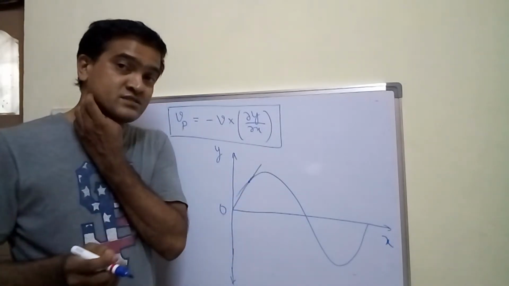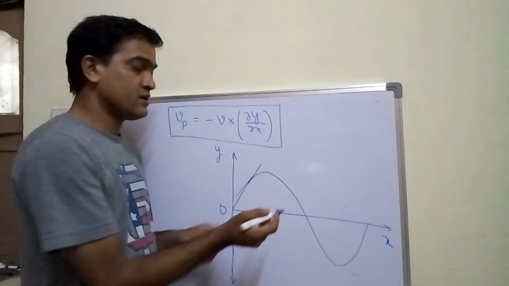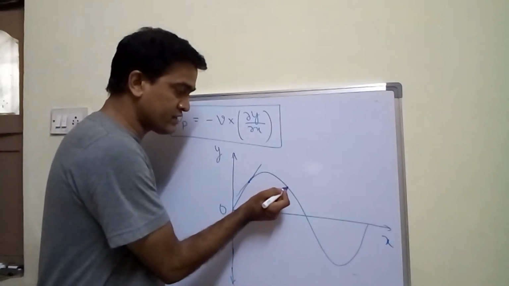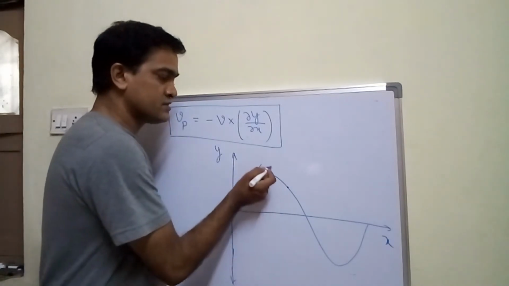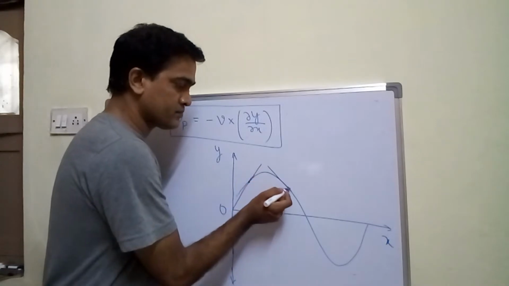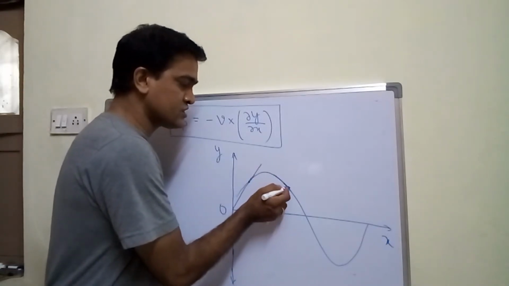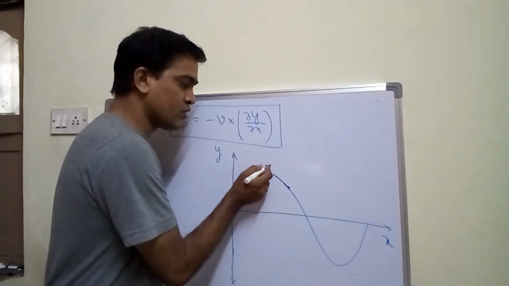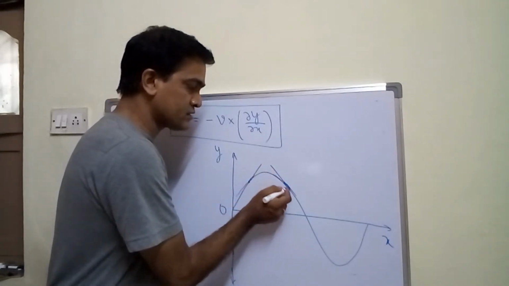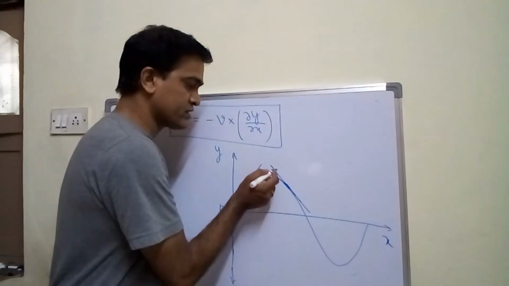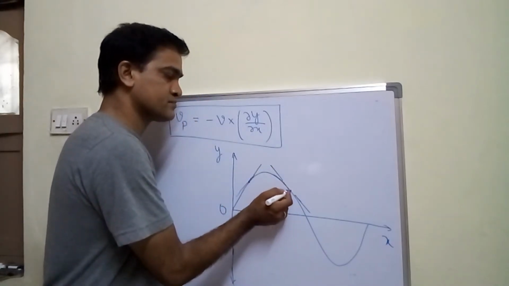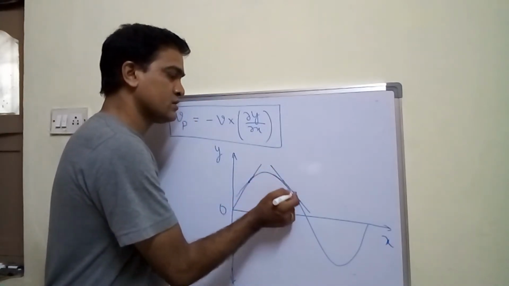And you may ask, why only here? If I put a point here, if I take a particle here, this is a slope again. If this straight line touches the point at one point, this is also a tangent.